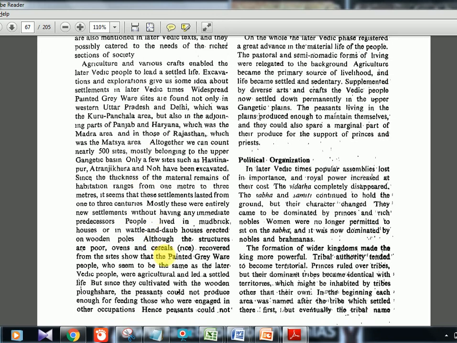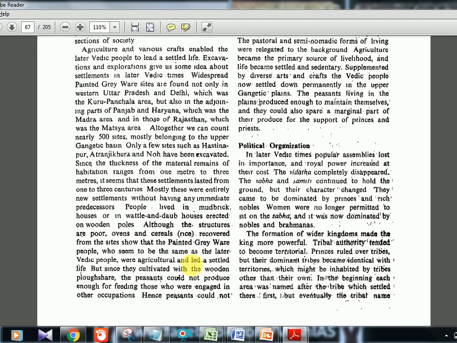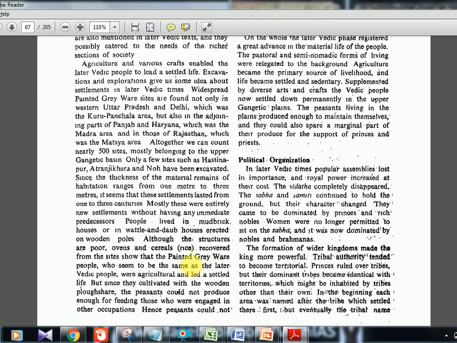Structures are poor. Ovens and cereals recovered from the site show that painted grey ware people practiced agriculture. I don't think it is important, maybe for a mains question if they ask to elaborate on this, you can read this, but for prelims perspective, I'm not reading it out now. You can pause it and read it if you want.